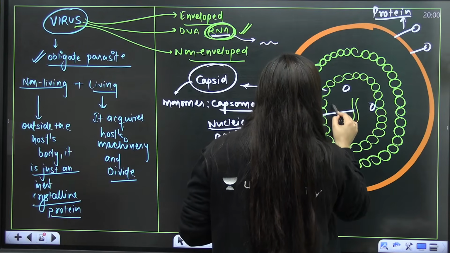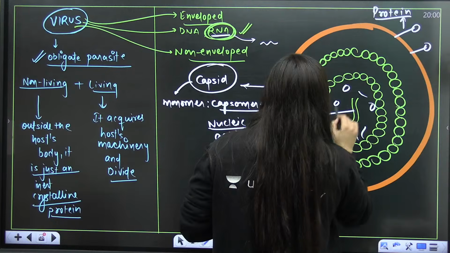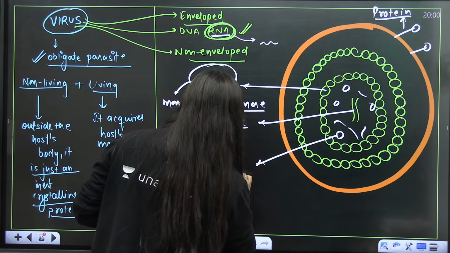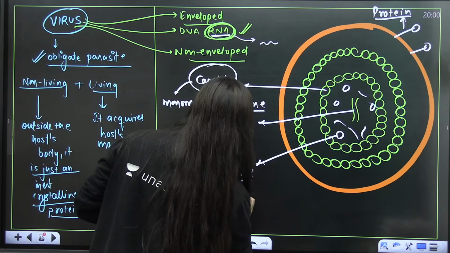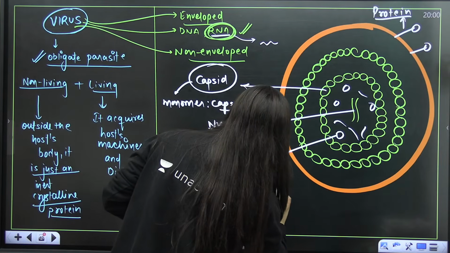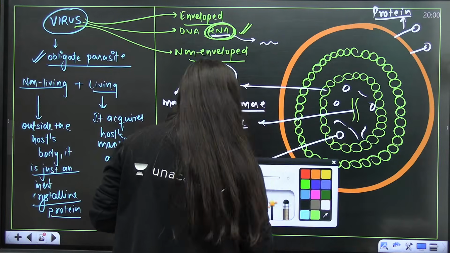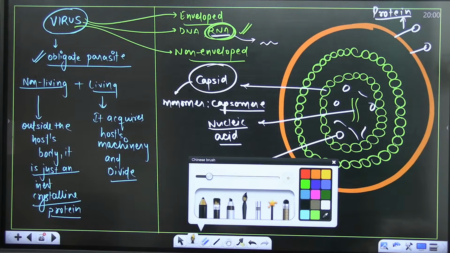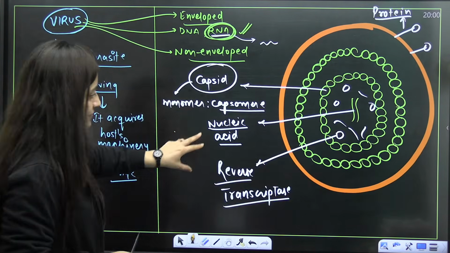Obviously here there will be other enzymes also, because it is a retrovirus. So here you will also see the reverse transcriptase as well. So just have a look.